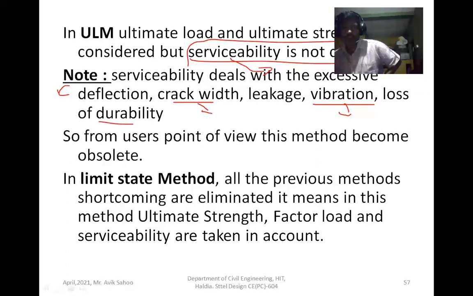The strength criterion is considered, meaning the ultimate strength is considered, and the factored load is also considered in the ultimate load method, but the serviceability is not considered. So from the user's point of view, this method becomes obsolete.